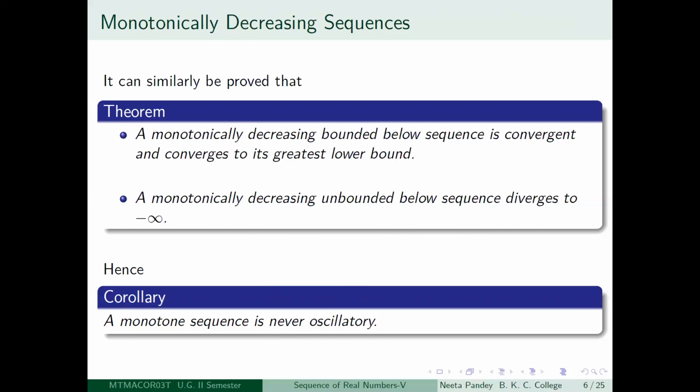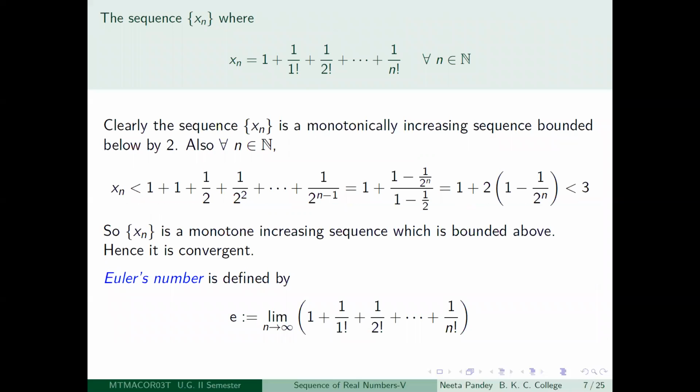Okay, so let us look at some examples. The first example is what I had been hinting at in the previous lecture. So it is the first step of that. Let us look at the sequence xn, which is equal to 1 plus 1 by 1 factorial plus 1 by 2 factorial plus etc. plus 1 by n factorial for every positive integer n. So what is this sequence? You look at it carefully.